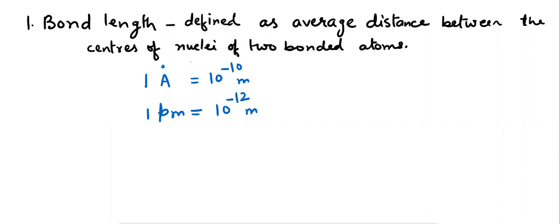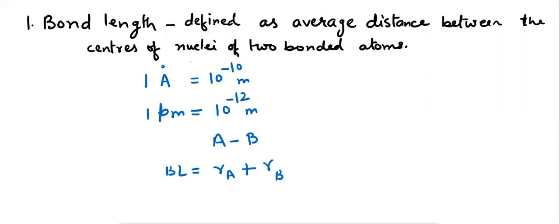In case of covalent bonds, bond length can also be defined as sum of the radius of two bonded atoms. Suppose there is a molecule AB which is covalently bonded and radius of atom A is RA and radius of atom B is RB. Then bond length of this covalent molecule is given by the sum of radii of atom A and atom B.